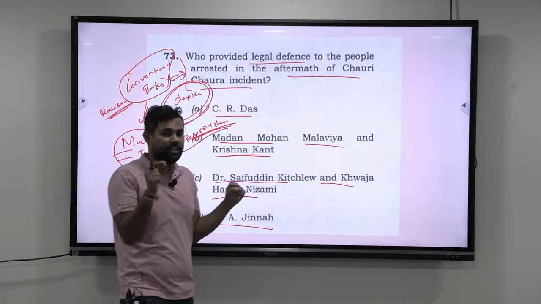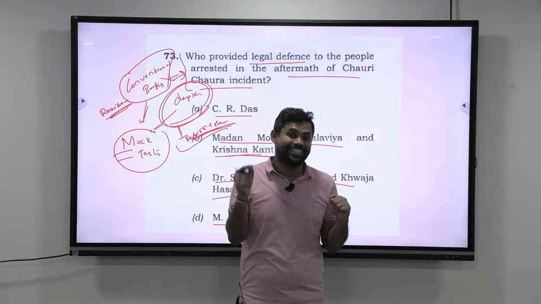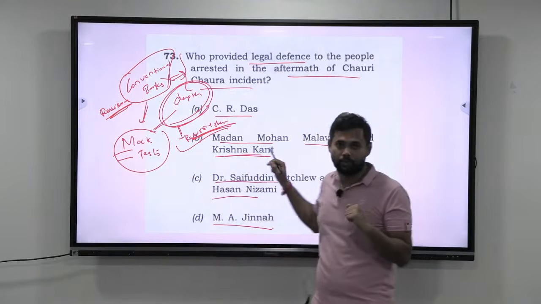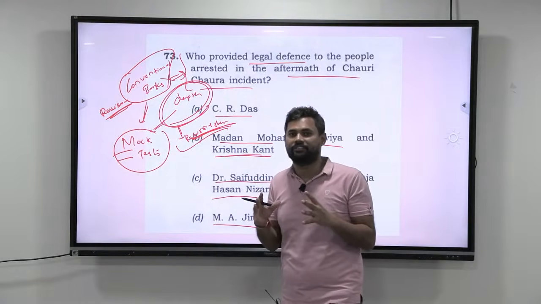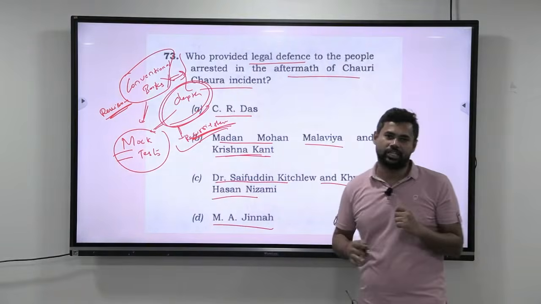A very interesting fact is, Madan Mohan Malaviya represented this case in the High Court, and the sessions judge had sentenced 170 people to death, and Madan Mohan Malaviya appeared in the High Court for the appeal of those 170 people. Okay, that is the interesting factor. But anyways, the answer for the 73rd one is B, Madan Mohan Malaviya and Krishna Kant.